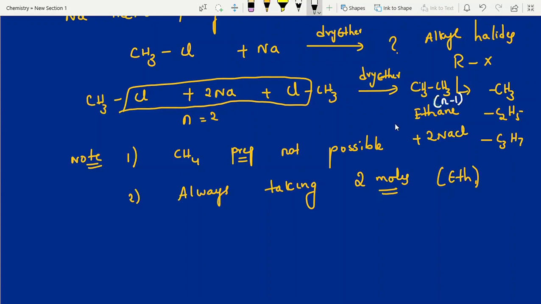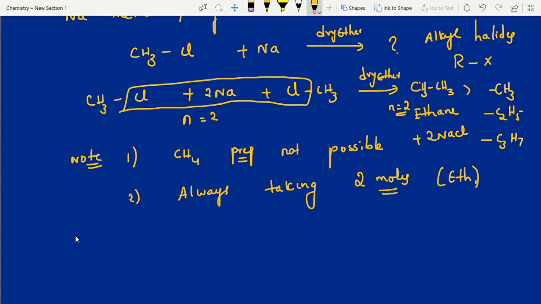Oh no, one second, a slight change is there. Same number: n equal to 2. Here also n equal to 2, the same number you will get. That is the decarboxylation reaction, where you get n minus 1. Here 2 carbons I have taken, so a 2-carbon product you will get. So 1 carbon is not possible to take, because we are always taking 2 moles. It starts with ethane. That's it.